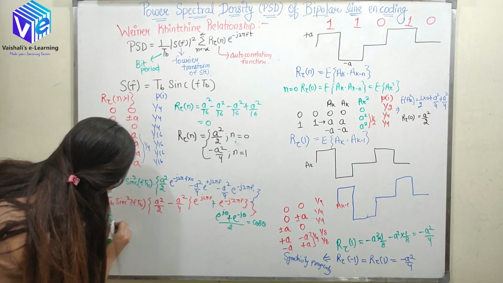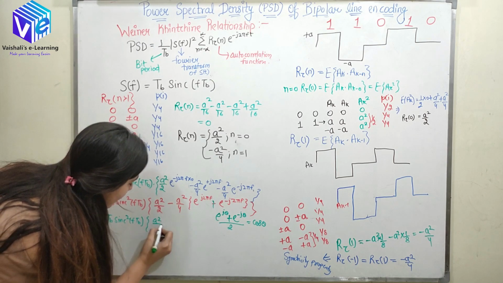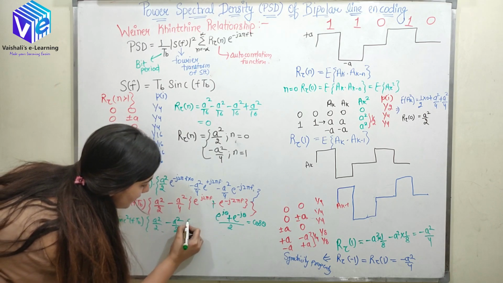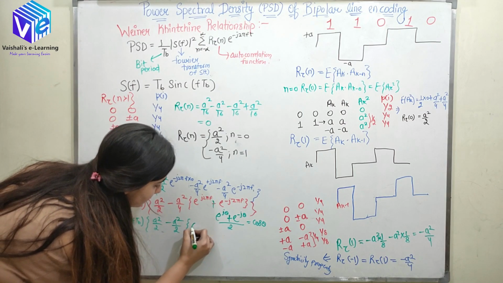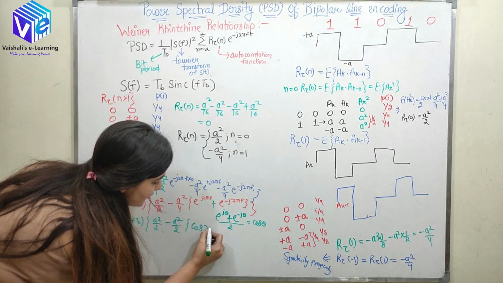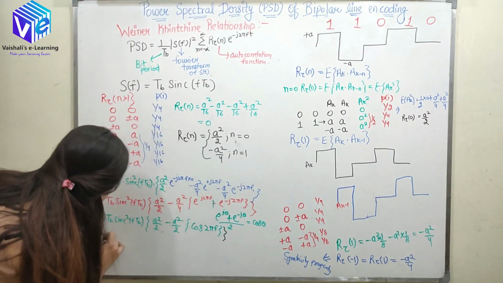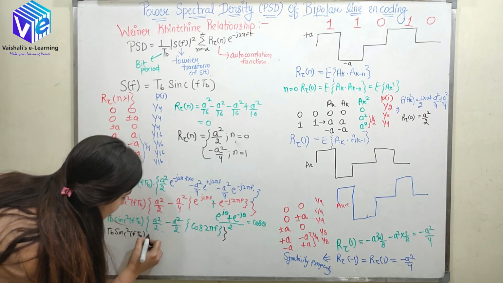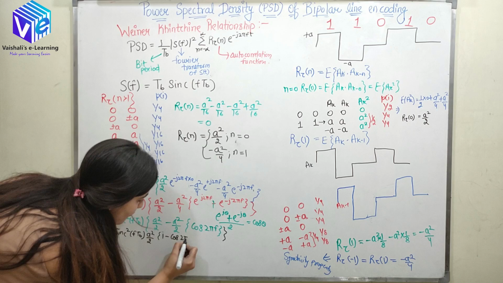So now when I replace it, here I'll get the same term TB sinc square f TB multiplied by a square by 2 minus a square by 2 into, this 2 I am taking here, cos theta where theta is 2 pi f, cos 2 pi f. So now it is equal to TB sinc square f TB a square by 2 into 1 minus cos 2 pi f.